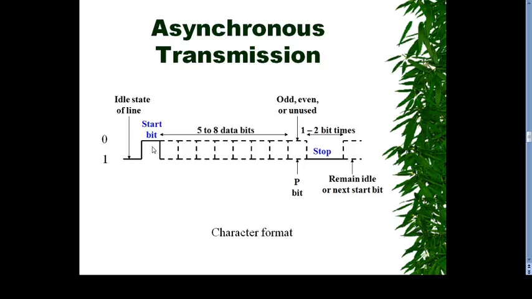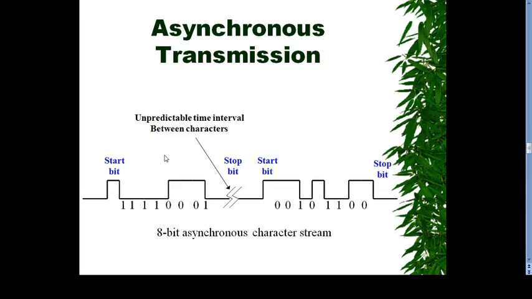This is the idle state. The second form is for 8-bit asynchronous character streams: start bit, then the data bits, stop bit, then start bit again. So there is an unpredictable time interval between the characters.